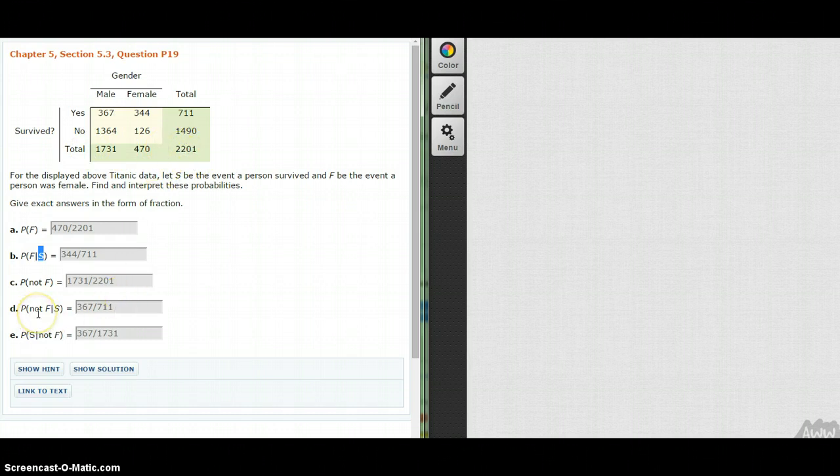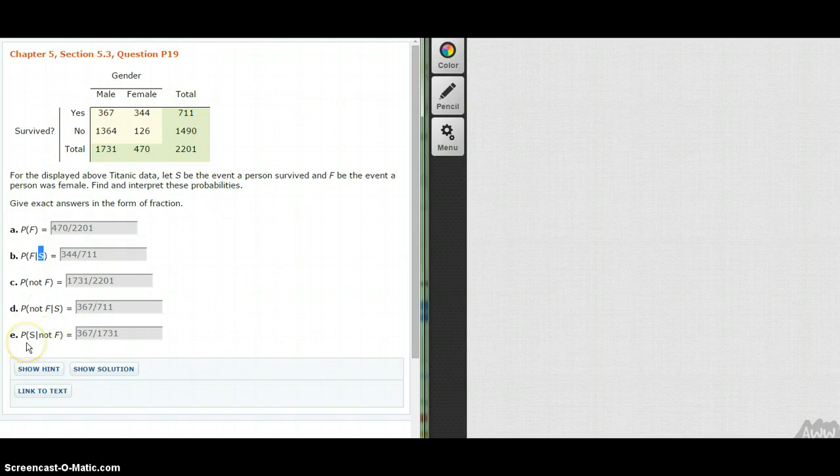Probability of not being a female if you survived. In other words, probability of being a male if you survived. So we're only looking at the survivor column again, and in this case, since there's only one category that's not female, we just take 367 over 711. If there had been another category like a third gender, or I don't want to say undetermined because those could have been females also, but we would add those other two columns and then divide by 711 if we had a case where we're looking at not F.